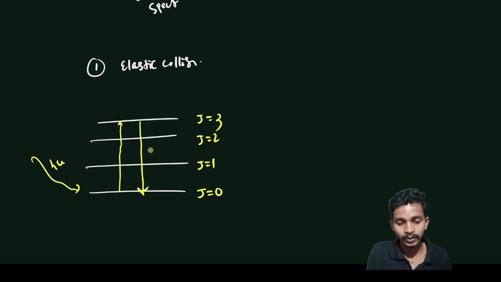So whatever the hν, there is no exchange of energy, means the energy gap is 0.